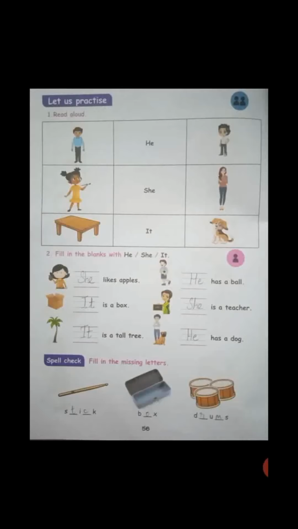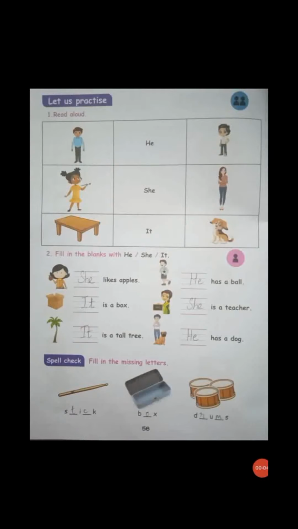Okay, children. Next, spell check. Fill in the missing letters. First one, S dash I dash K. That is stick. By seeing the picture, you want to write the missing letters. So you want to write S-T-I-C-K, stick. Next one, B-O-X, box. The last one is drums, D-R-U-M-S, drums. See this and write it clearly. Okay, children.